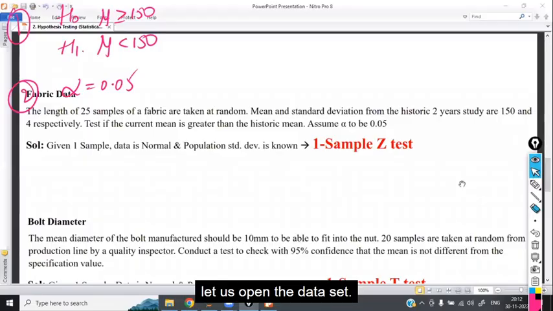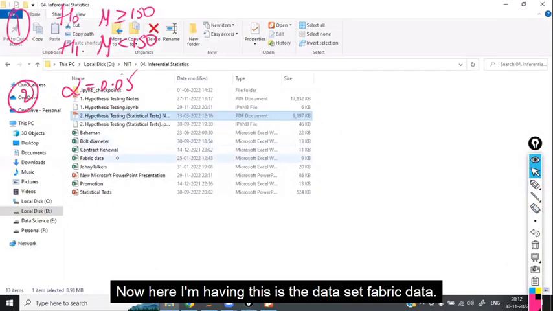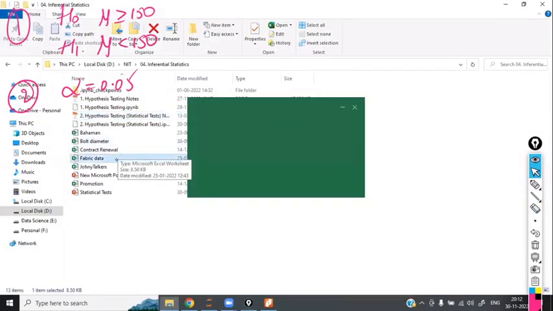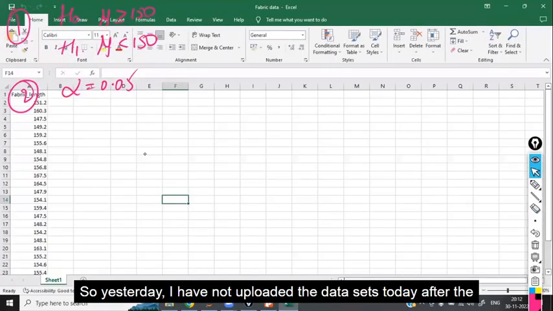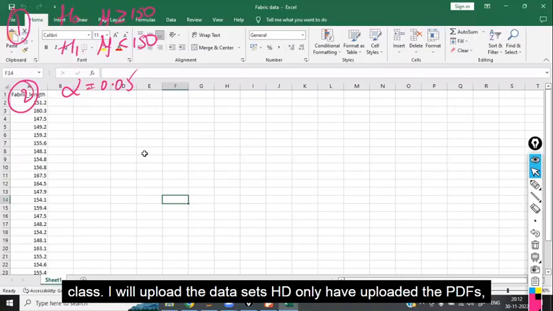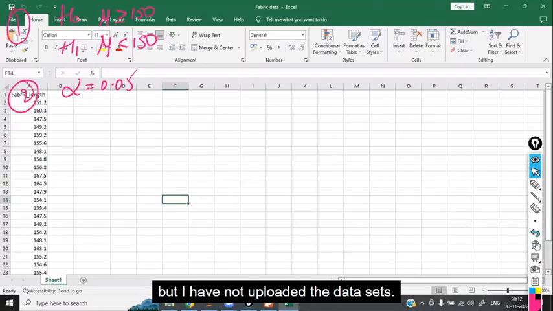So now let us open the data set. Here this is the data set, fabric data. Yesterday I have not uploaded the data sets. Today after the class I will upload them. Yesterday I only uploaded the PDFs, but not the data sets.